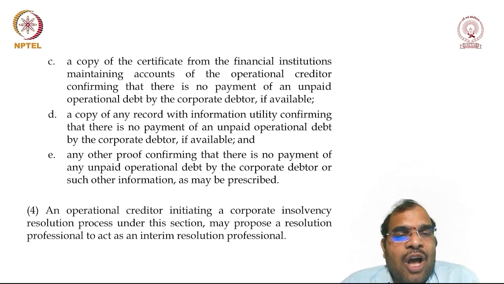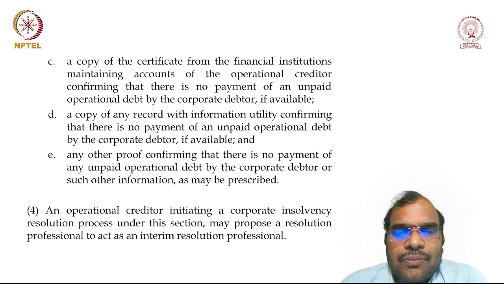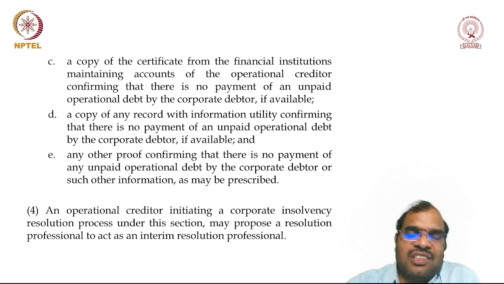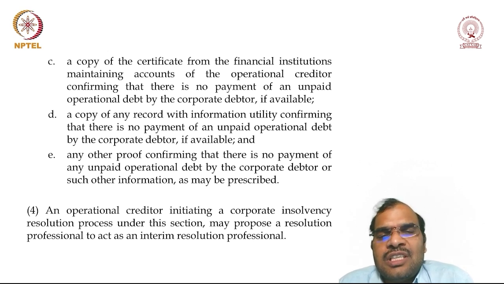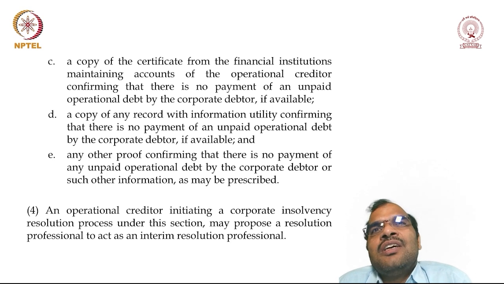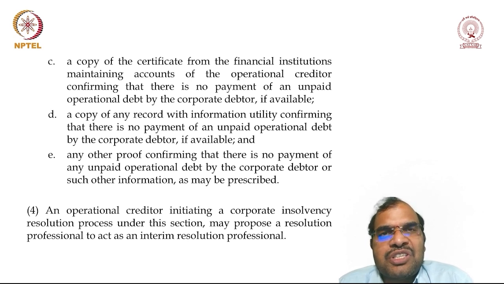Then an operational creditor initiating the CIRP under this section may propose a resolution professional to act as an interim resolution professional. Here you have to understand, in the previous sessions, when we discussed the initiation of the CIRP process by the financial creditor, when he makes an application, he shall give the name of the resolution professional. That is, he shall propose the IRP, interim resolution professional, who is going to take care of the management of the company as a resolution professional.